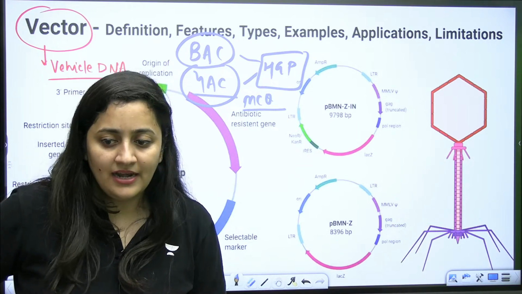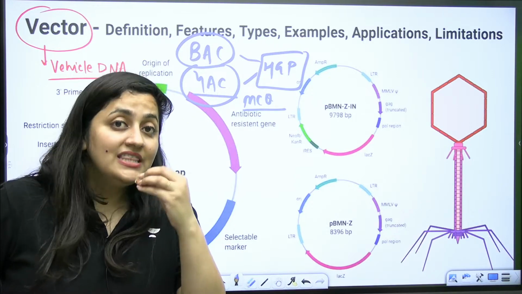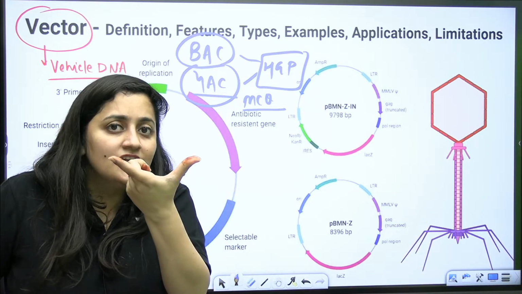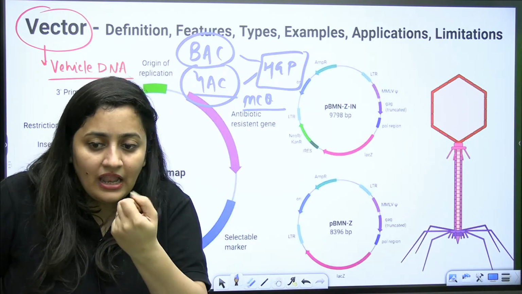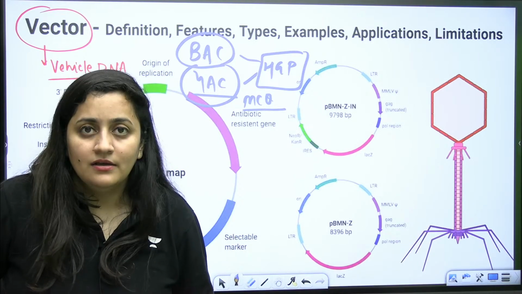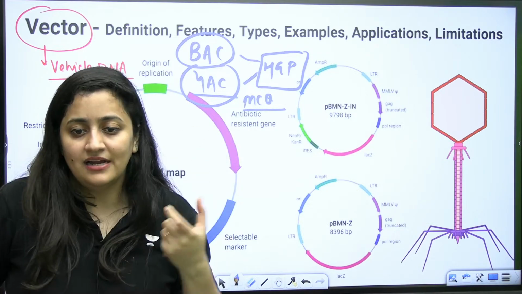Because they can form copies of a large sized DNA or a large sized gene. If that DNA is in MBs, it can copy that. That's why.